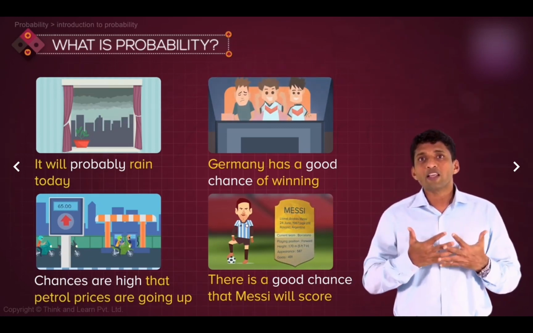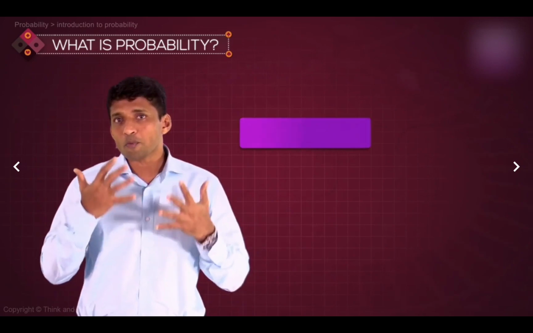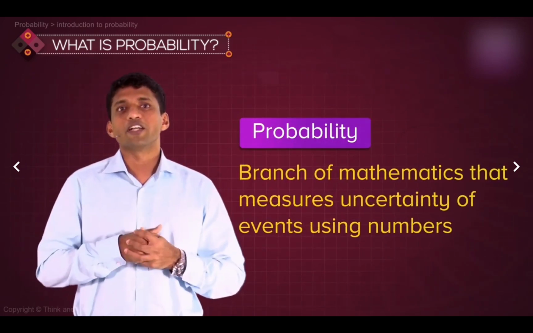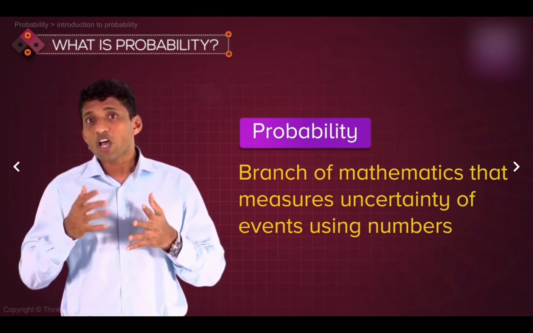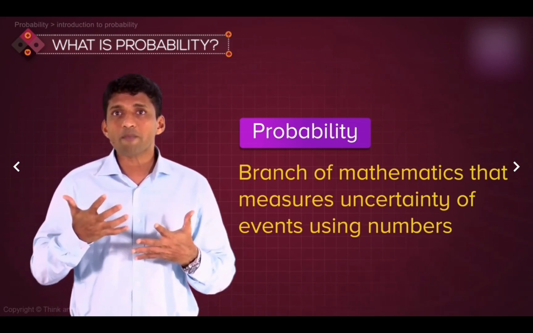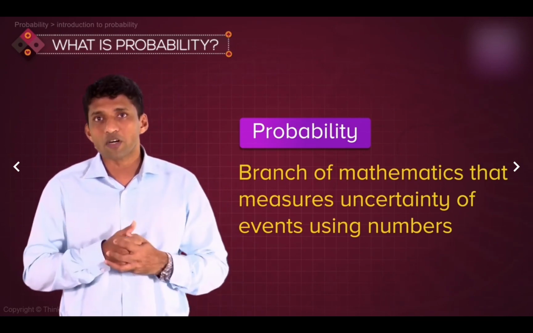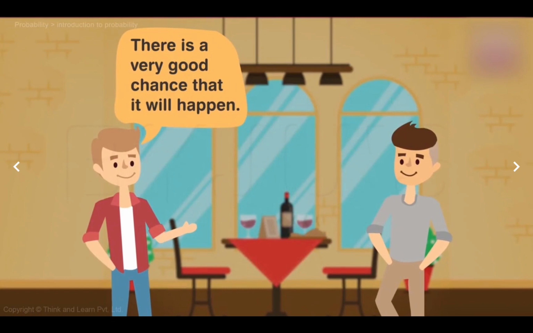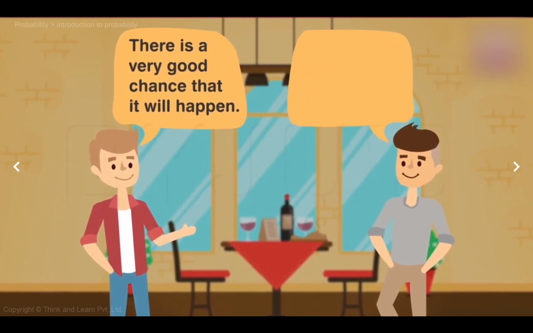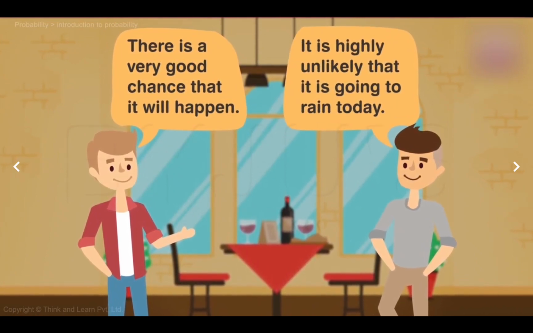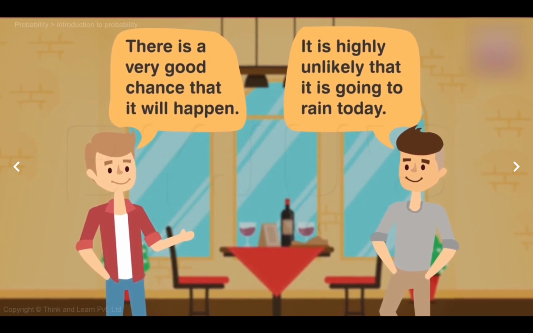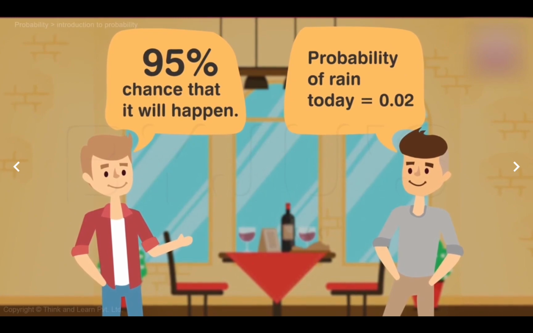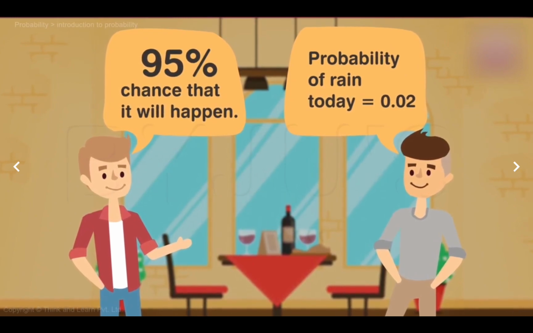Now, probability, we are only using words here, right? So probability is actually a branch of mathematics to measure this uncertainty of these events using numbers. So when we use numbers, so in math, obviously we'll end up using numbers. So rather than just mentioning that there's a very good chance that the event will happen, it's highly unlikely that it's going to rain today, we are only using words here. We'll try putting some numbers to it when it comes to mathematics.